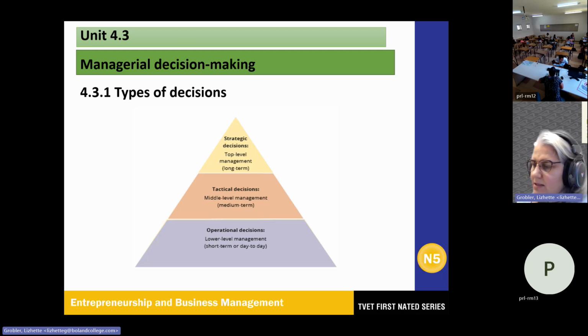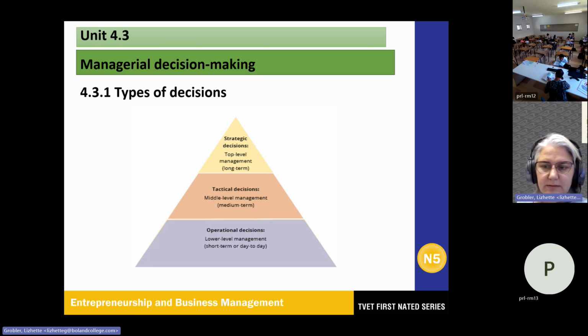Strategic decisions will be done by top management, and these are mostly long-term decisions. Tactical decisions are mostly done by middle level management, and that is also medium term. And then operational decisions are done by lower level management. That is your short-term or day-to-day decisions that need to be made.